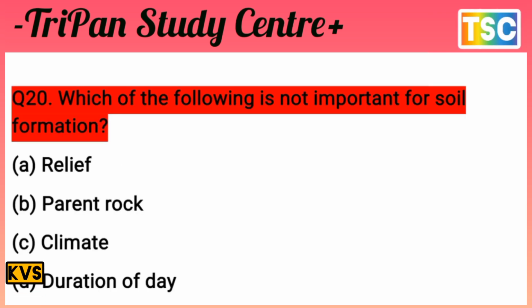On your screen, there is the next question. Which of the following is not important for soil formation? That's important. The options are: leaf, parent rock, climate, duration of the day. The options are very important here. First of all, take a few seconds and test your knowledge.